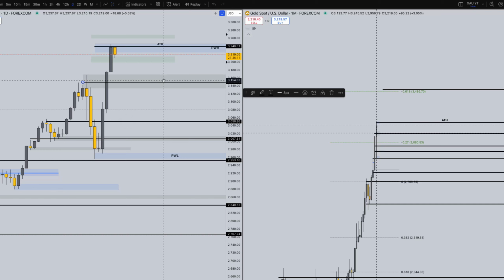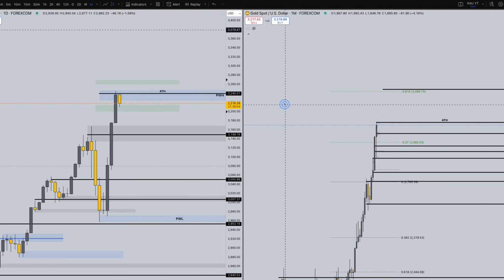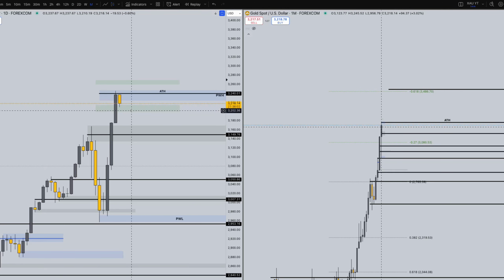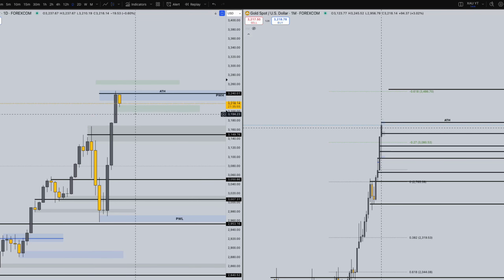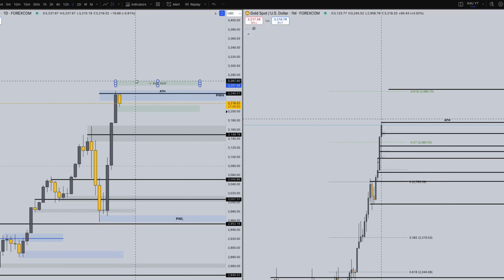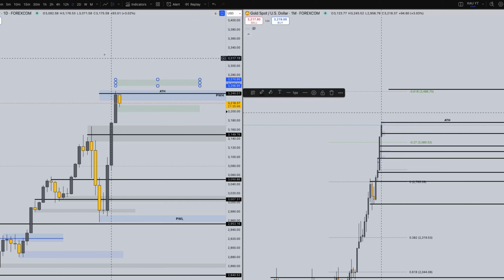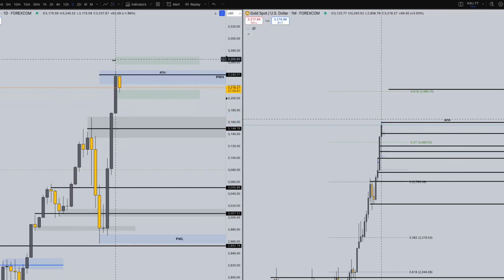Alrighty, we have some support that price is reacting from on this current daily candle, which is the weekly open. We can see that it is reacting from our previous area of the overall take profit area we were looking at last week, which is 3,200. The next area we're looking at is 3,250 to 3,270. That price range is this green zone right above our all-time high that we just made last week.